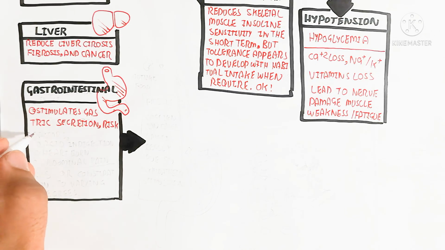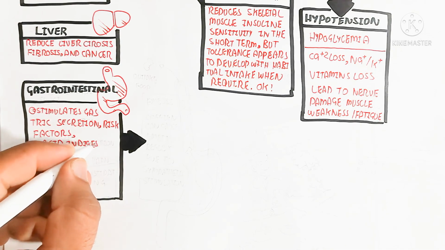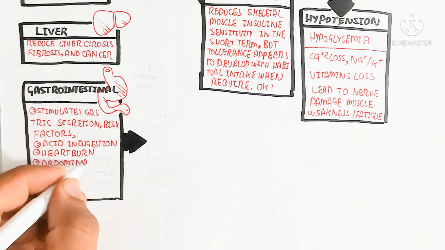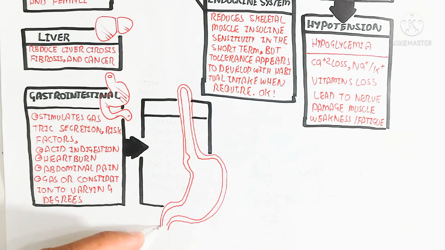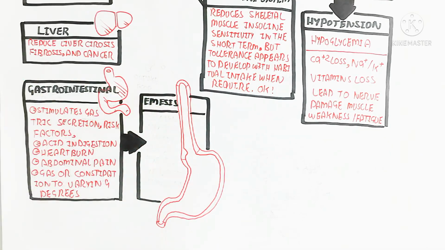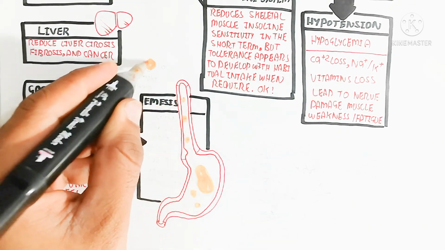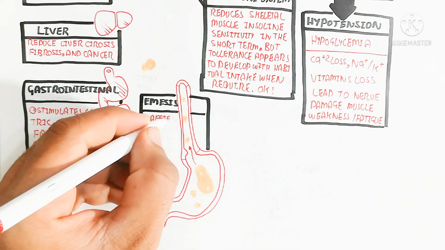There are a lot of things you need to understand about person-to-person variation. There are a lot of differences between people, and caffeine affects each person differently. Some people will not be affected in the digestive system, but some will, and emesis will occur.